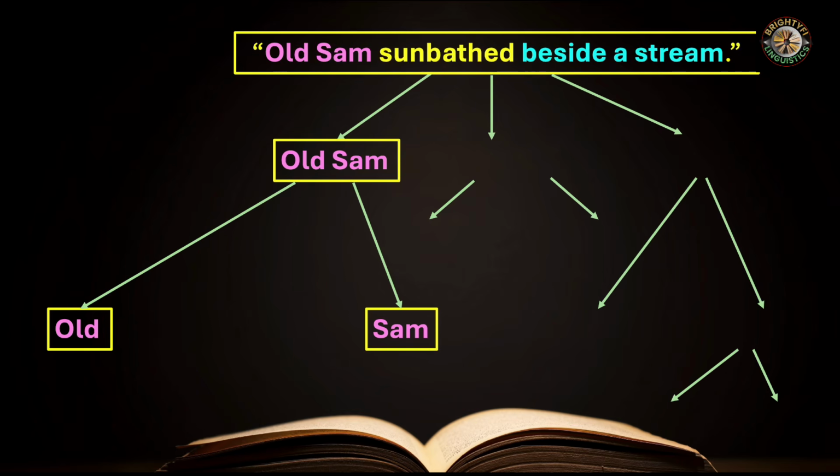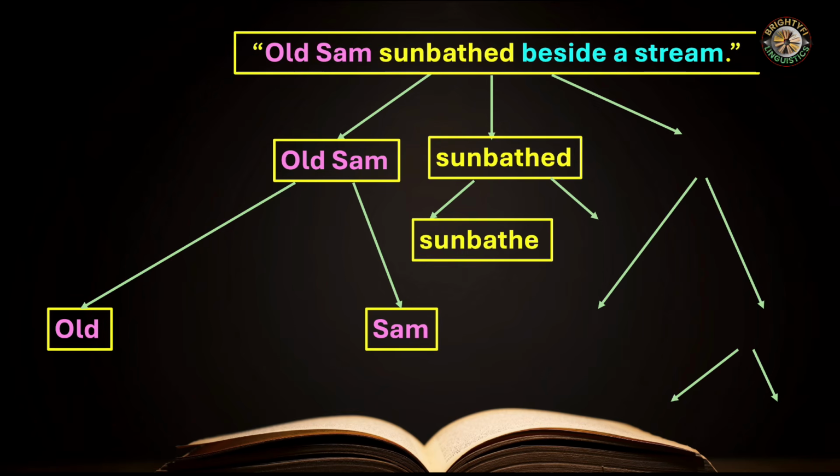Remember this point. It's very, very important to understand the hierarchical structure of a sentence. We move on to the next. Sunbathed. We have the next word. But this word is further divided into sunbathe as verb, and then we change into past, we add D.